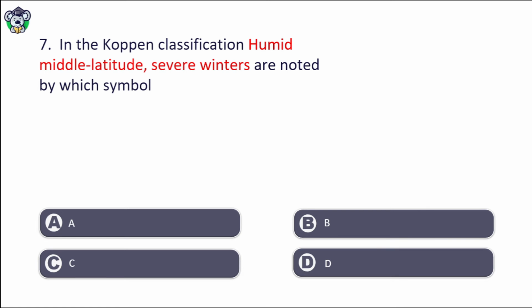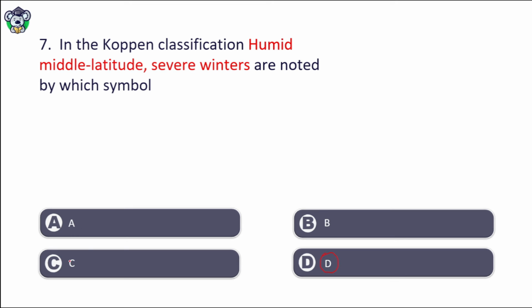Question 7. In the Köppen classification, humid middle latitude severe winters are denoted by which symbol? A, B, C, or D? The right answer is option D. D stands for humid middle latitude severe winters.